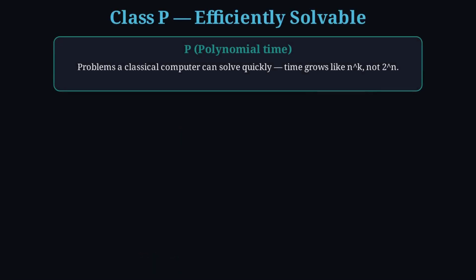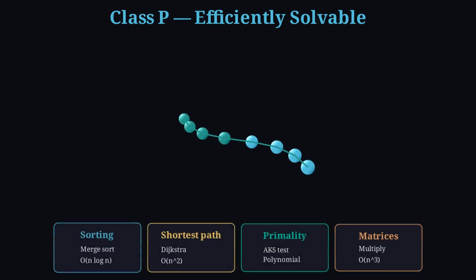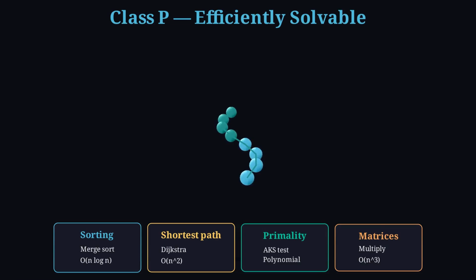Complexity theory sorts decidable problems by resources. Class P is the efficiently solvable set. Time grows like a polynomial in the input size, like n to the k, not 2 to the n. Sorting in big O of n log n, shortest paths, primality, matrix multiplication. These are problems you can build practical programs around.